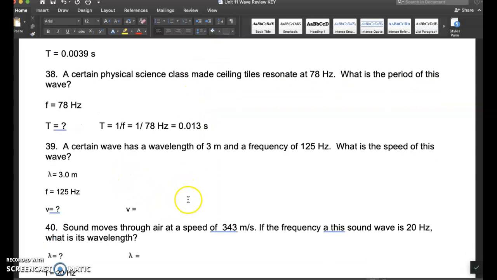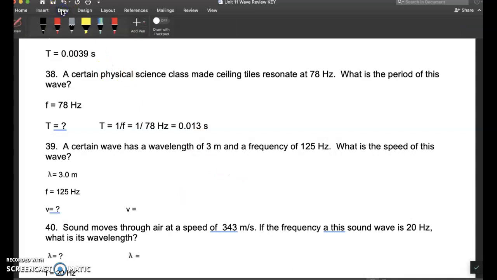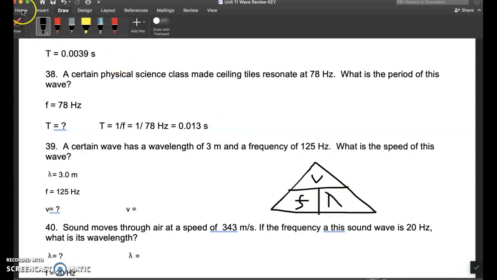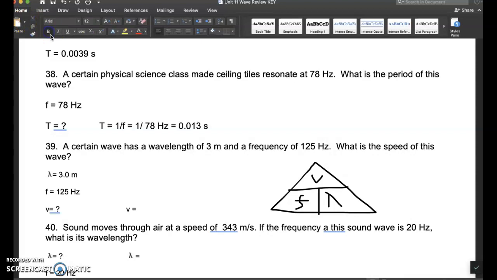So here, now this is another triangle that I am going to have to be able to make. Realizing here that wave speed is equal to frequency times wavelength. Okay. So a certain wave has a wavelength of 3 meters and a frequency of 125 hertz.